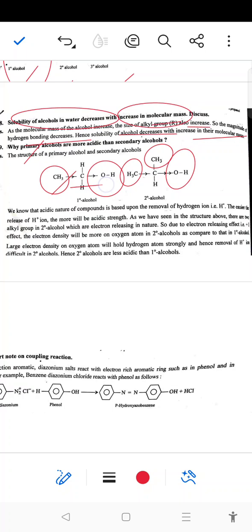In secondary, two alkyl groups are present. Acidic nature depends upon the OH bond polarity. In primary alcohol, one alkyl group increases electron density on the oxygen, and hence the OH bond starts decreasing in polarity. In secondary alcohol, two alkyl groups increase the electron density toward the oxygen atom even more, so the OH bond becomes less polar, the H positive ion releasing tendency also decreases, and hence the acidic strength decreases. That's why primary alcohols are more acidic than secondary alcohols.